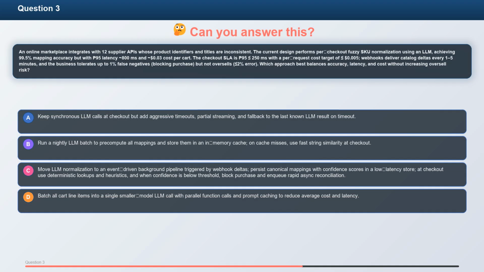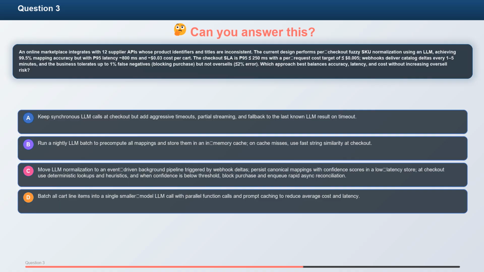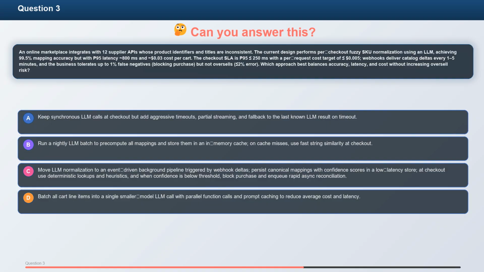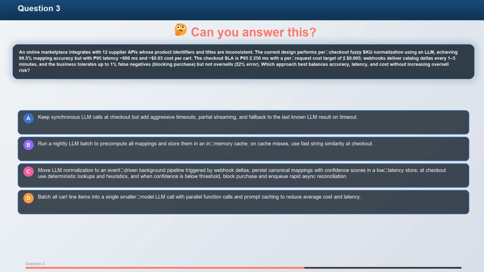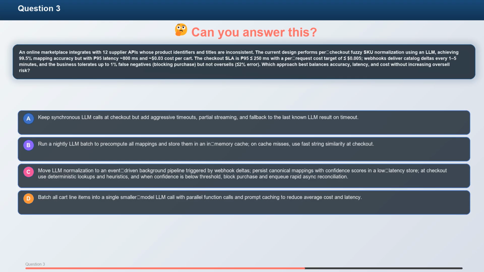Question 3. An online marketplace integrates with 12 supplier APIs whose product identifiers and titles are inconsistent. The current design performs per-checkout fuzzy SKU normalization using an LLM, achieving 99.5% mapping accuracy, but with P95 latency of 800 milliseconds and $0.03 cost per cart. The checkout SLA is P95 250 milliseconds with a per-request target of $0.005.